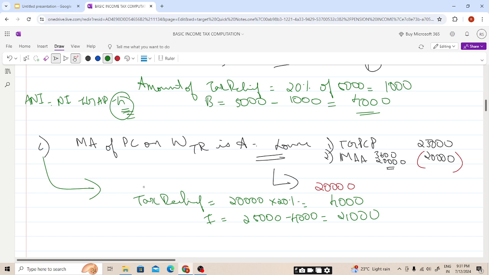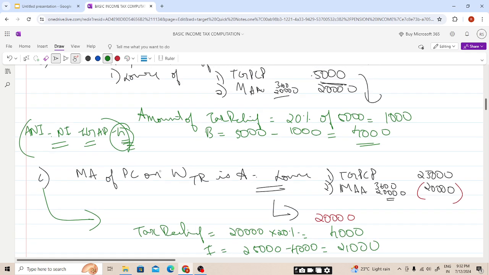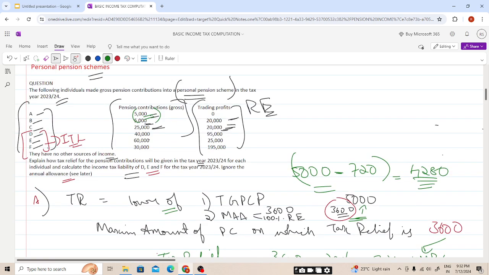Do not confuse with the tax relief amount here. This is whatever gross amount you have paid. I hope this is clear. The personal pension will be used there also. This point we have already done. I am only giving a revision of the ANI concept, the link between chapter 2 and chapter number 6. I hope it is clear. Now we will be moving to D, students.